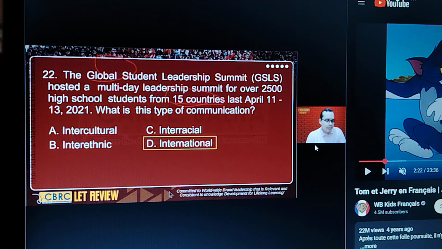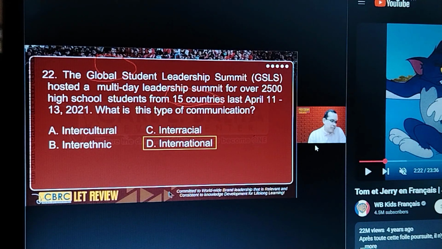Let's say one is Asian race, another, let's say a Chinese race, the other is Ethiopian race. And then when we say interethnic communication, the people talking are of different ethnicities or ethnic groups. Let's say one is Mangyan, the other is Igorot. Right. So that is interethnic communication.